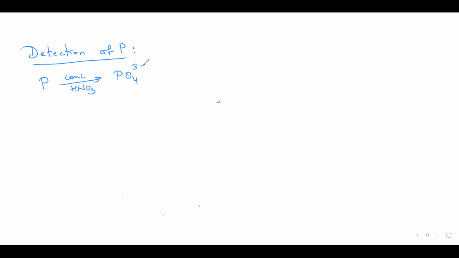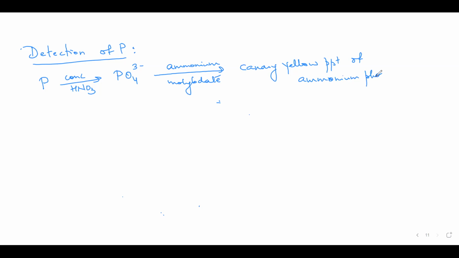Now to this, they add ammonium molybdate. Formation of a canary yellow precipitate of ammonium phosphomolybdate confirms the presence of phosphorus in the organic compound.